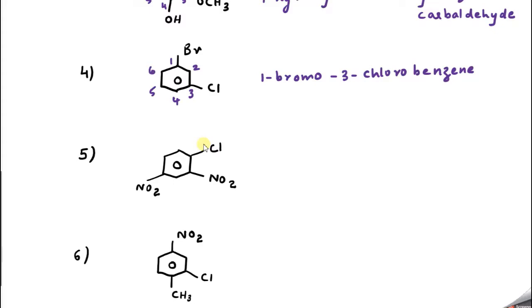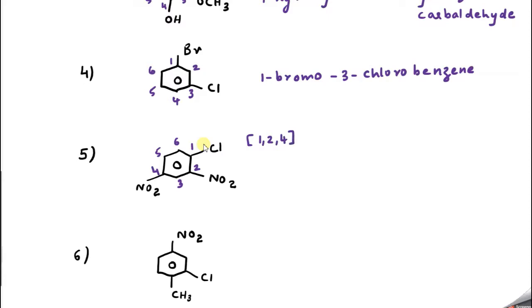Now what about the next one? Three substituents are present. So nitro and chloro. So alphabetically we cannot consider alphabetical order for numbering. We need to do the other one. So whenever three substituents are there, try to give the lowest possible locant. So let's start with here 1, 2, 3, 4, 5, 6. Is there any other way we can go? No, this is the lowest possible one. You can try it out. So 1, 2, 4.